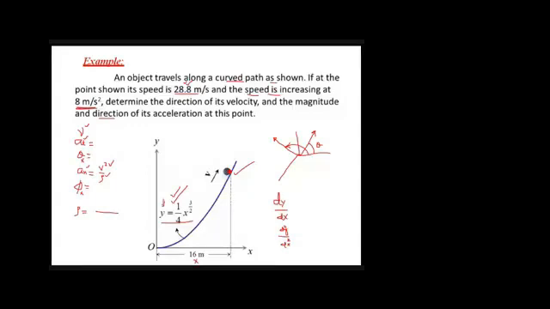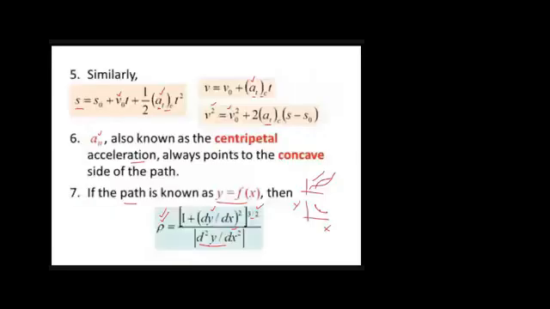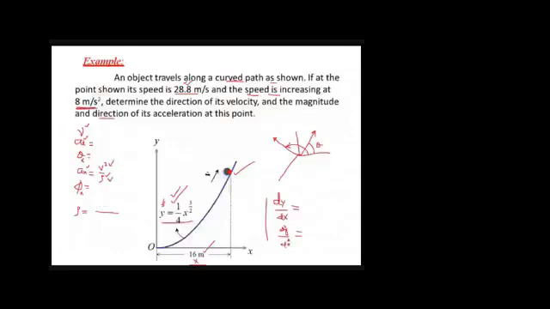But we are also given the x value, right? So whatever values we get over here, we will put x equal to 16 in this equation. Once we get both these things, we will put them over here and get this rho. Once we get rho, we will put that rho in this equation and we will get an. So now we have an. Can we find a? Yes, sir. Okay, so one of the things is solved, that is the magnitude of acceleration.